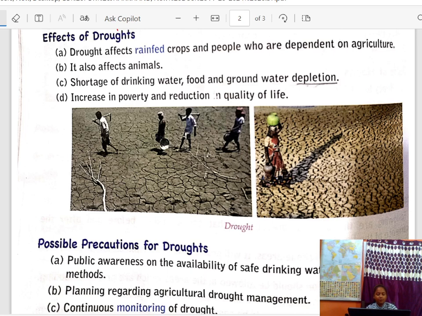Now let's study what are the effects of drought. When drought comes, what effect does it have on our life and our environment, we see that. Drought affects rain-fed crops and people who are dependent on agriculture. Means they are dependent on agriculture for the food and all.